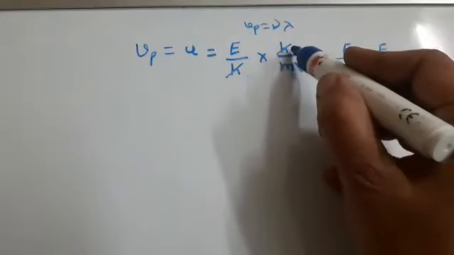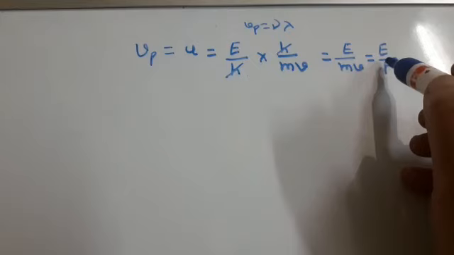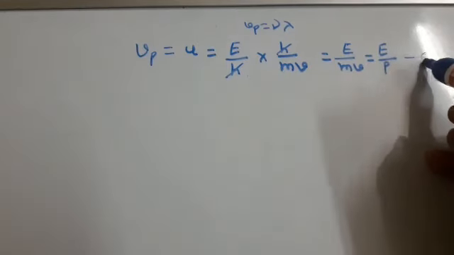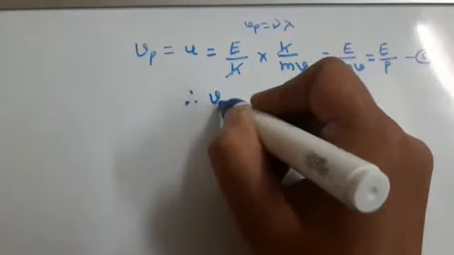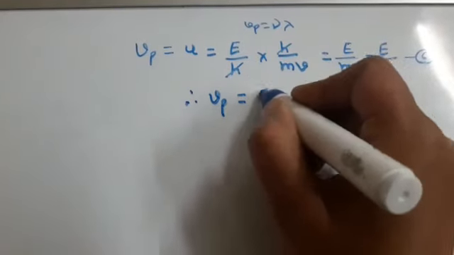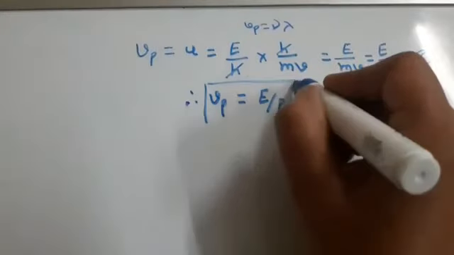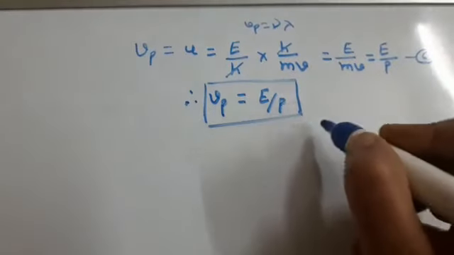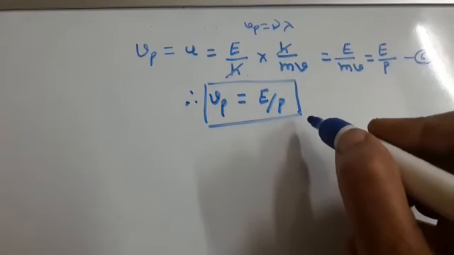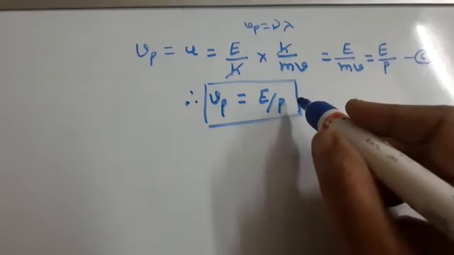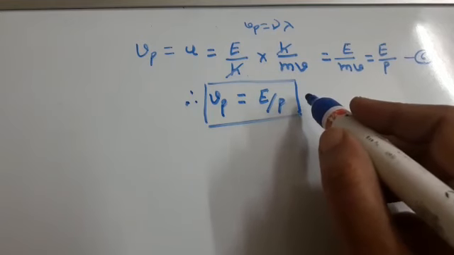Then h and h get cancelled, and we get E by mv, that is equal to E by p, equation 6. Therefore, Vp is equal to E upon p. It means the phase velocity Vp is equal to E upon p, and this relation is associated with the moving particle.